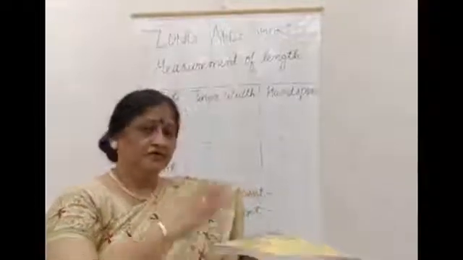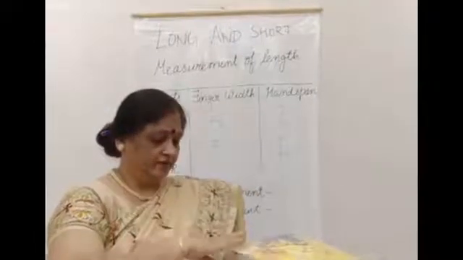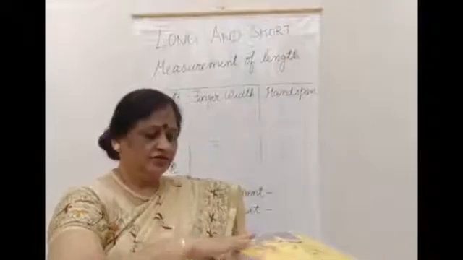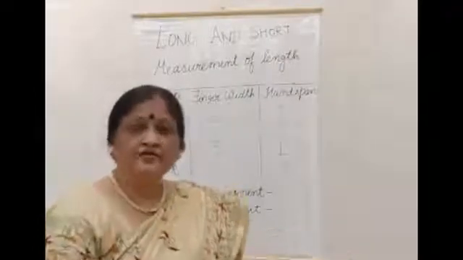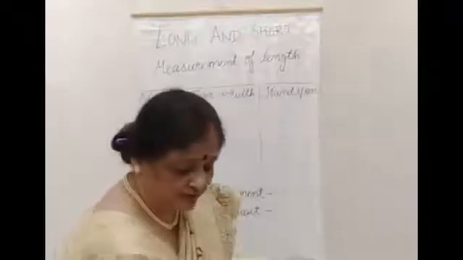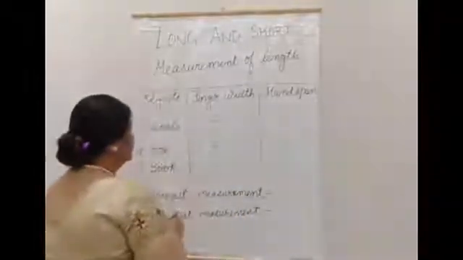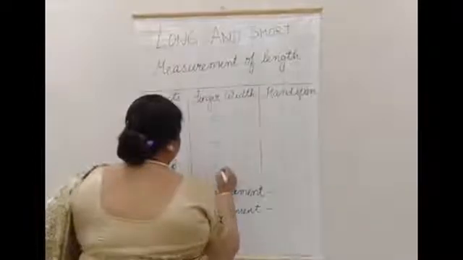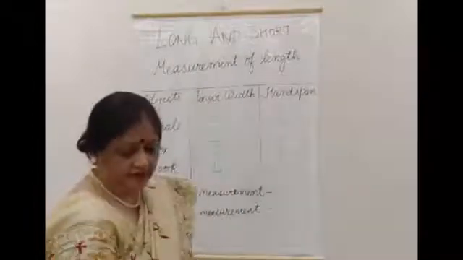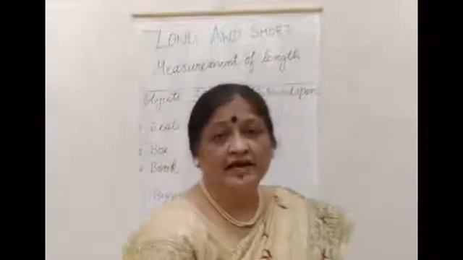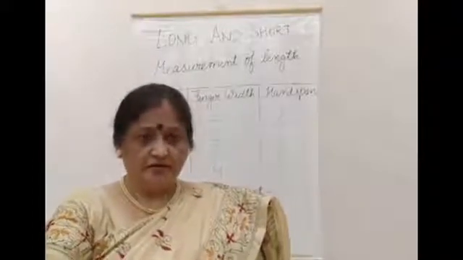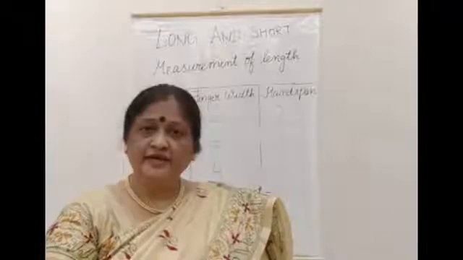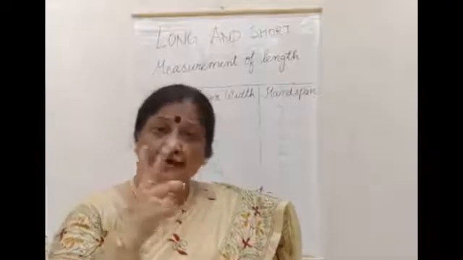Now using finger width: 1, 2, 3, 4. How many finger width? 4 finger width. Alright. Now we will use our hand span. 1, 2. How many hand span? 2 hand span.